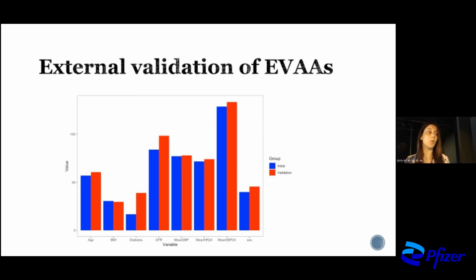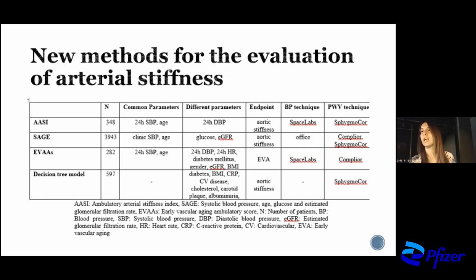And with blue, you can see the initial population, which was used in order to predict for the first time the vascular aging score. And with red, the external population. And as you can see here, even in the first population, we had a good discrimination compared to the general population. And this may be the reason of the good positive predictive value we had at the external validation calculations.